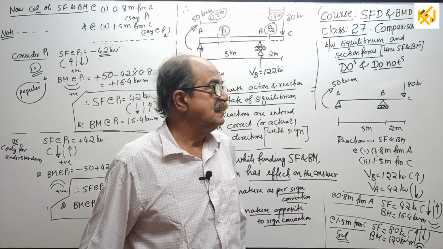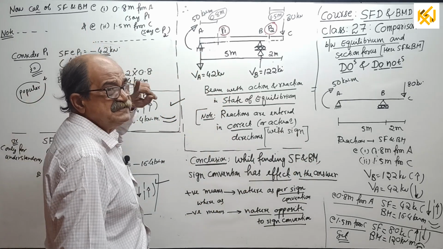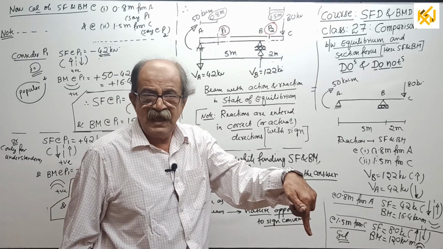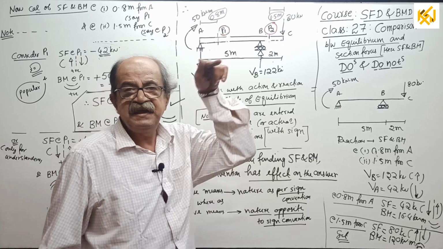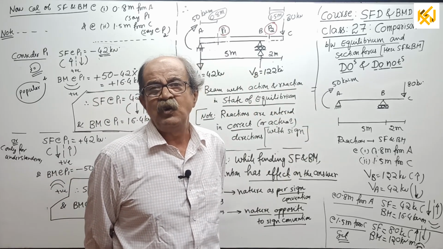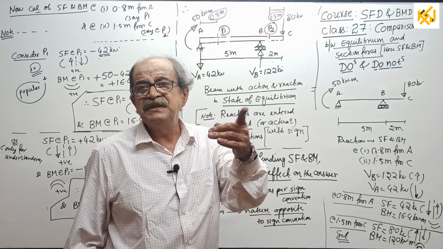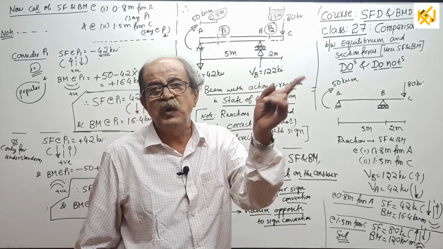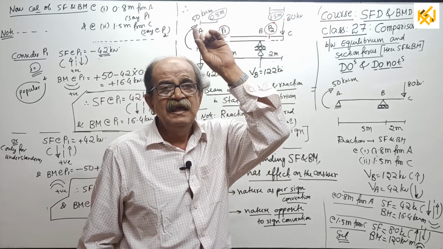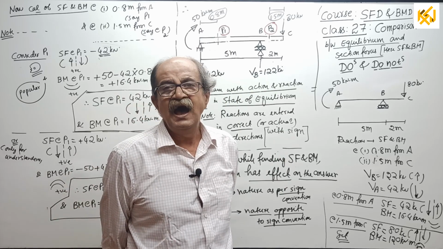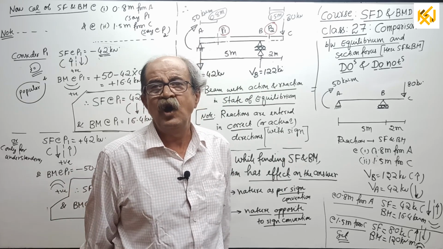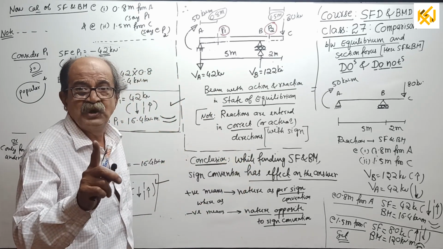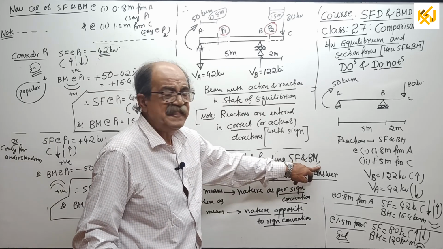Now, conclusion. Last time, when I considered equilibrium, I concluded that sign convention for equilibrium, whatever you consider, has no effect on the answer. Positive or minus depends on assumed direction. Positive means assumed is correct, negative means assumed is wrong, opposite. But here the conclusion is, while finding section forces, SF and BM, sign convention has an effect.